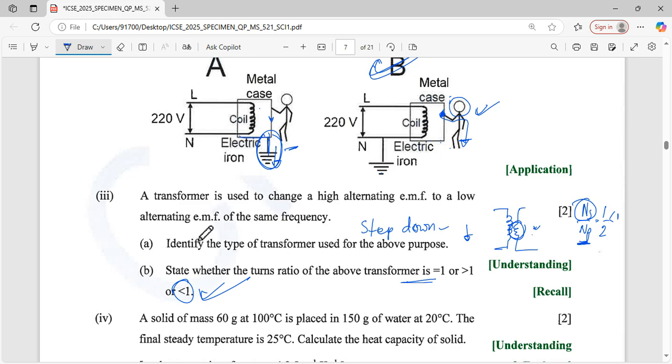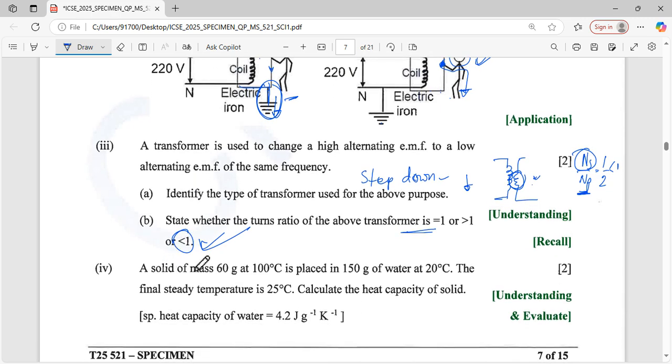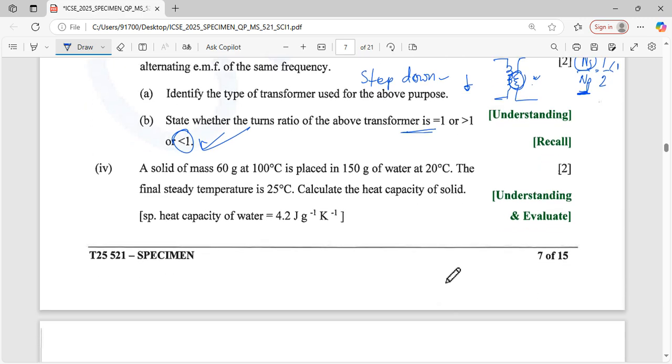Okay. Alright. Number 4. A solid of mass 60 gram at 100 degrees centigrade is placed in 150 gram of water at 20 degrees centigrade. 2 marks question. The final state is a temperature of 25 degrees centigrade. Calculate the heat capacity of the solid. Very easy question. We know the heat capacity formula.